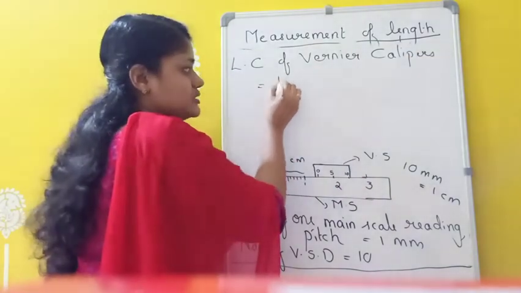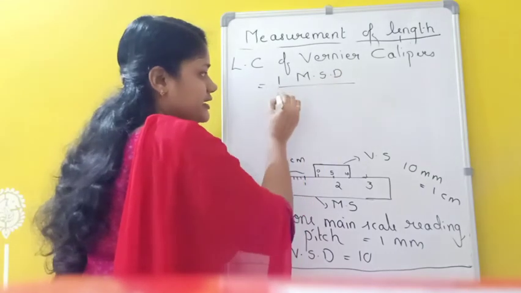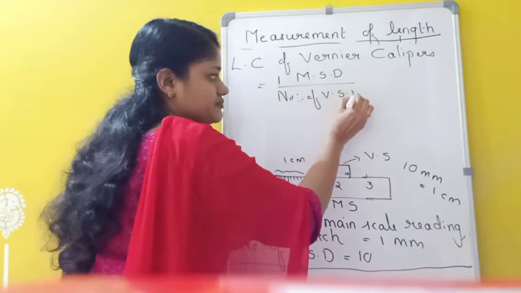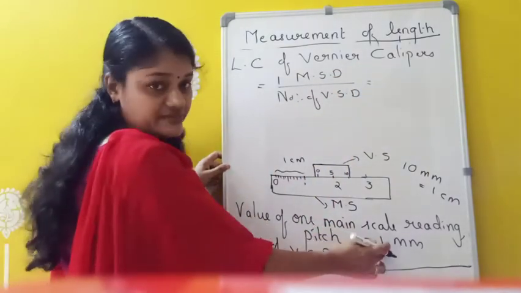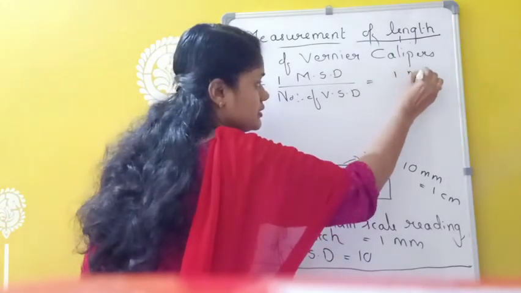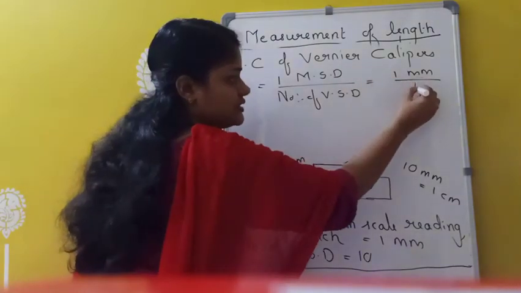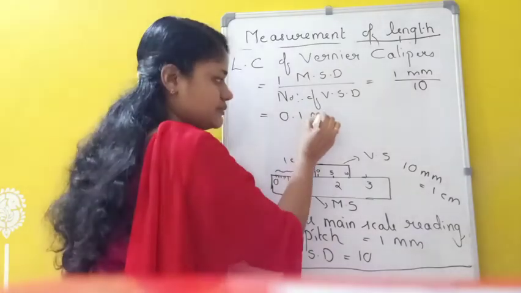The formula is one main scale division divided by the number of vernier scale divisions. What is the magnitude of one main scale division? 1 millimeter. That is 1 millimeter divided by how many vernier scale divisions are here? 10. So 1 millimeter by 10 is equivalent to 0.1 millimeter.